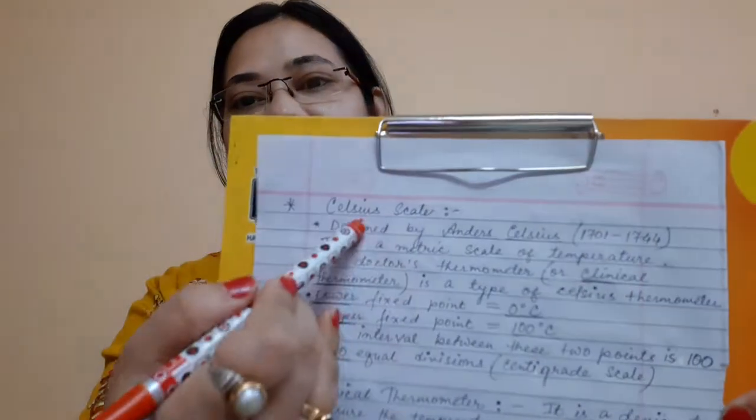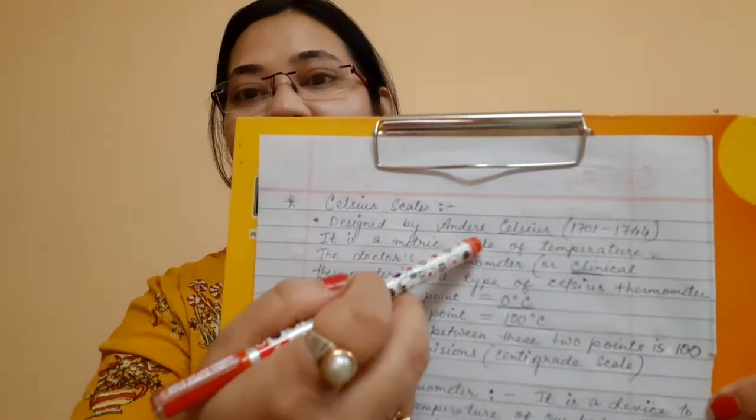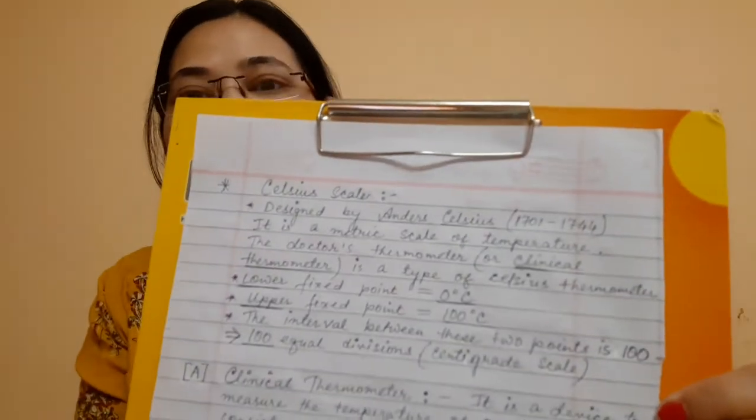So now we know there are 3 types of thermometers. Now the doctor's thermometer or clinical thermometer, that is based on Celsius scale. Now let us see about the Celsius scale, and we will also study about the doctor's or clinical thermometer. Now you should know that Celsius scale was actually designed by the scientist called Celsius. That is why I call it Celsius scale. It is Anders Celsius. Now it is a metric scale of temperature.